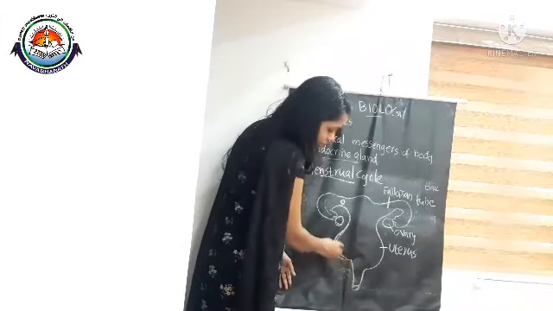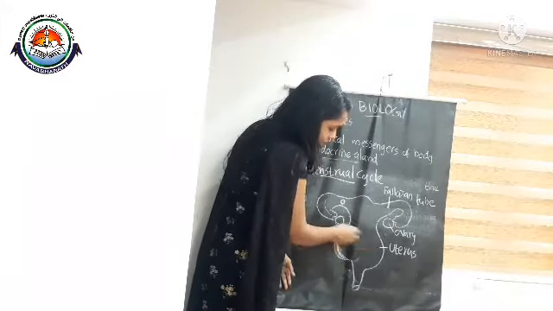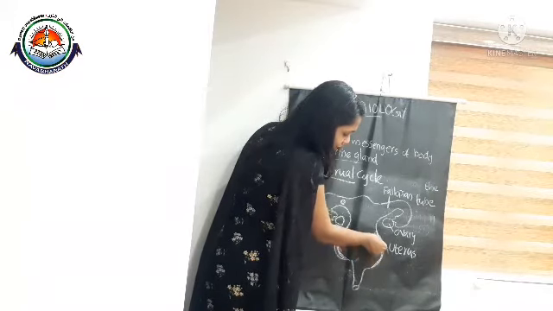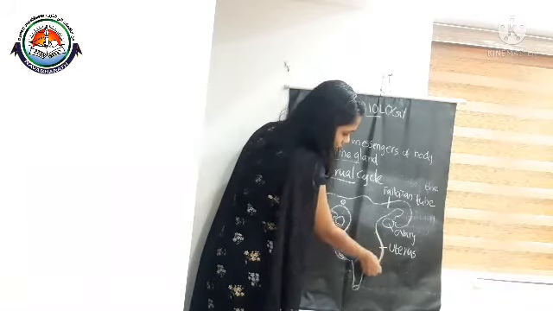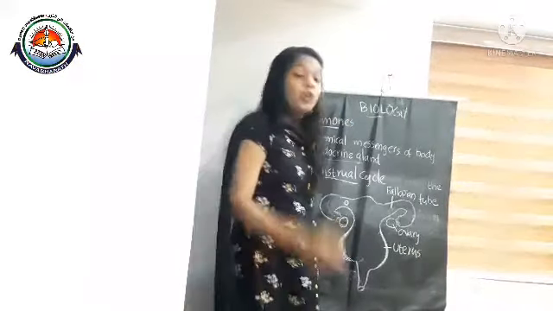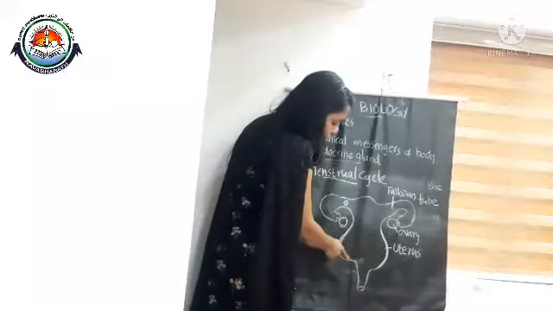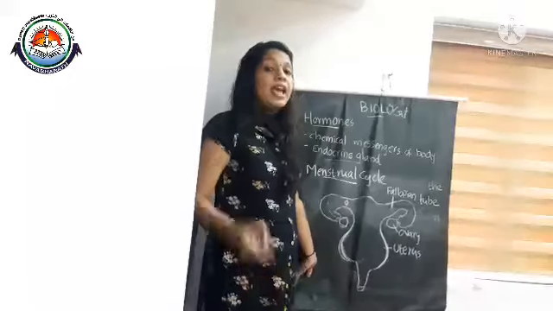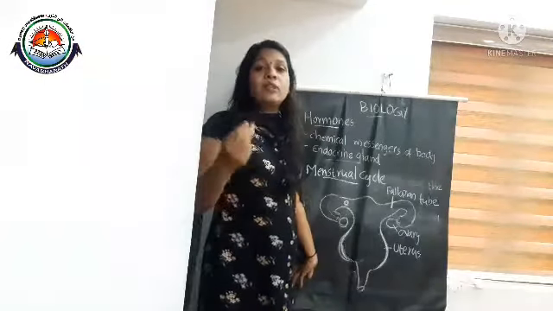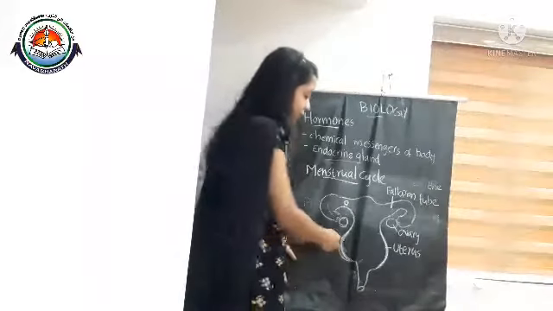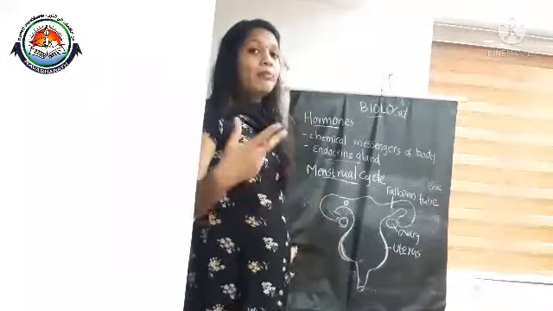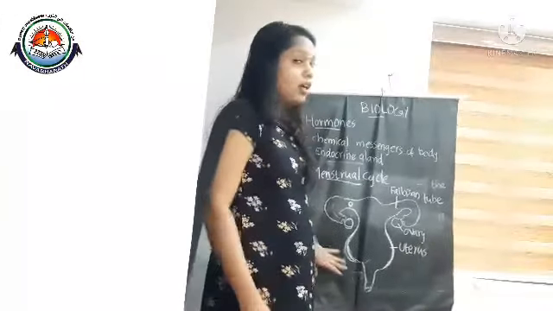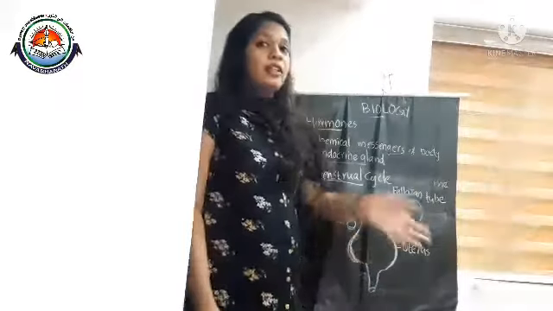The uterus wall gets thickened and becomes spongy during the ovulation period, and numerous blood vessels arise there in order to supply more blood. All these changes occur during the ovulation period.